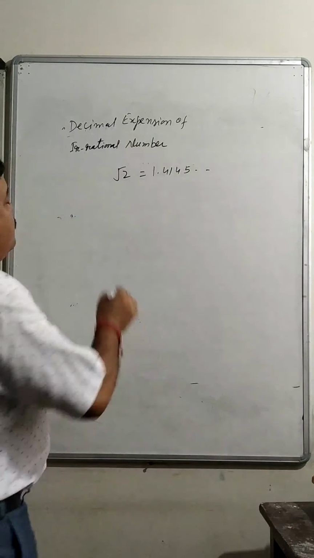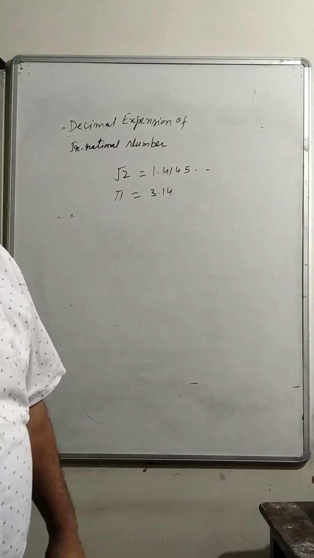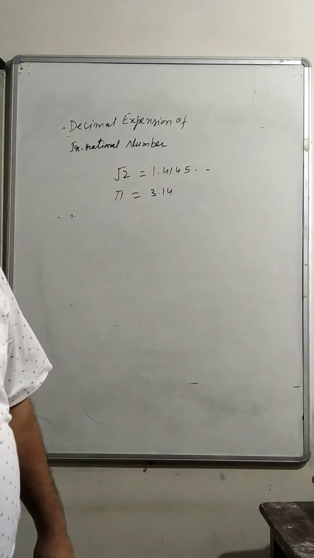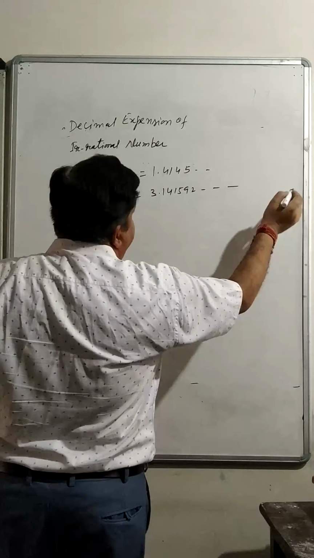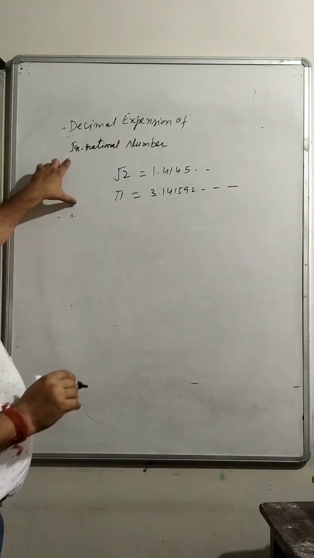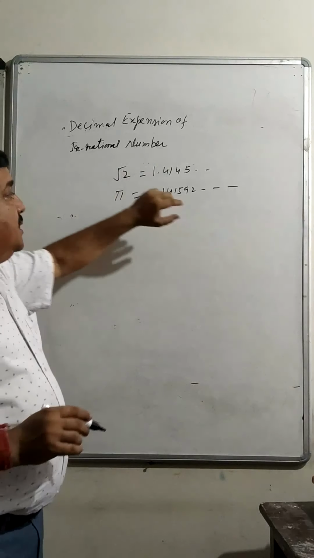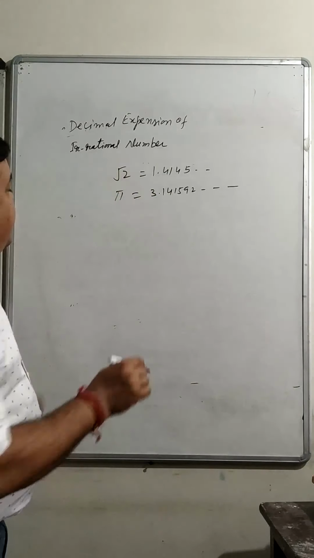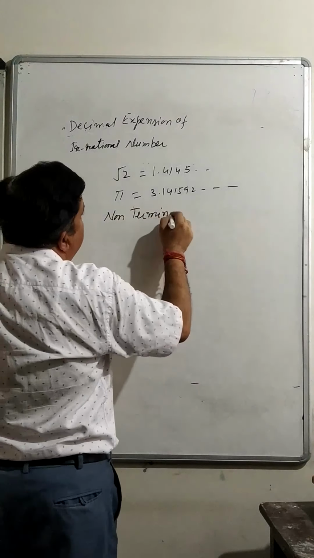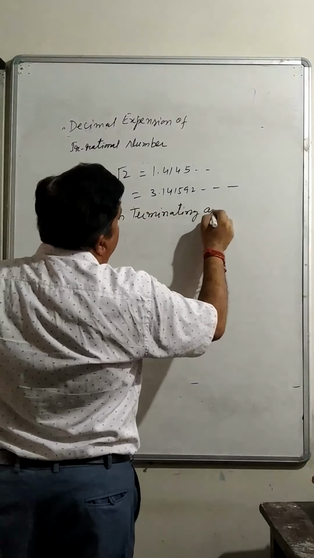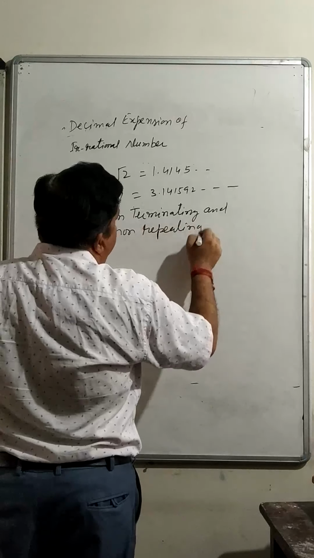Similarly, one more irrational number is pi equal to 3.14159 and 2, and so on. So the numbers whose decimal expansion is non-terminating and non-repeating are irrational.